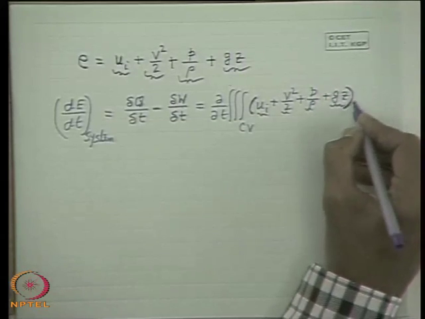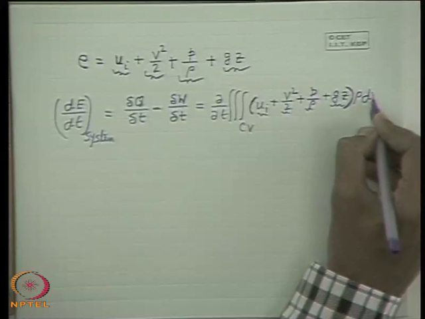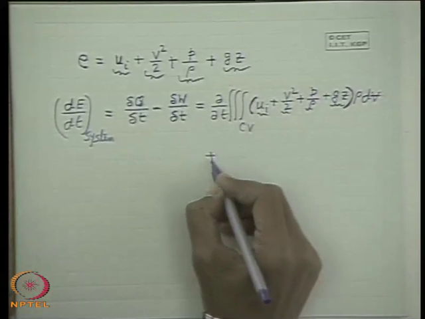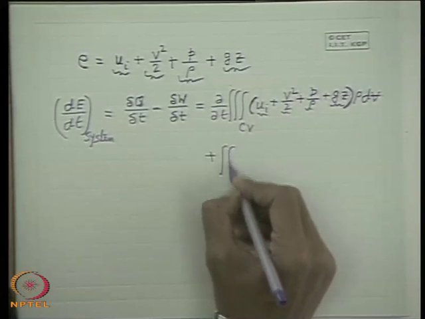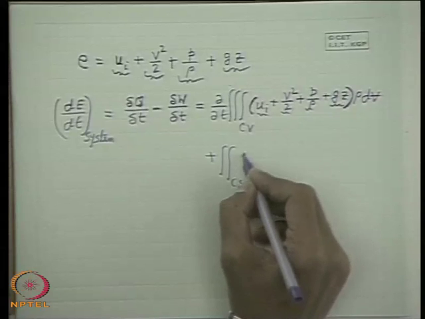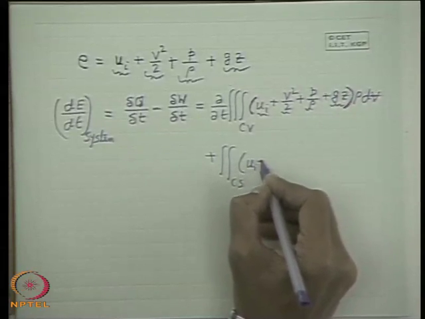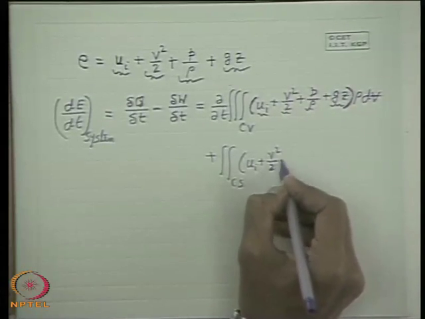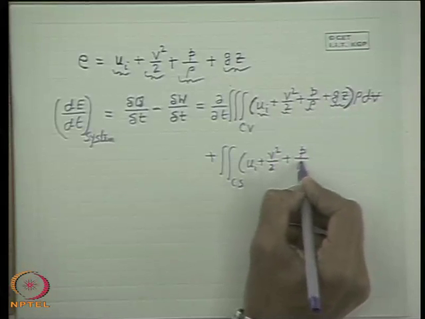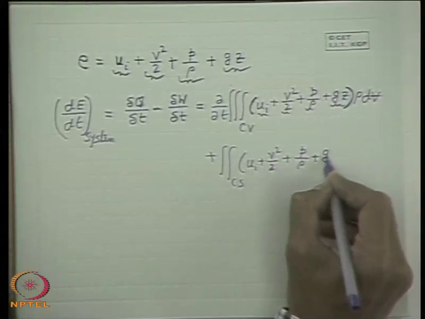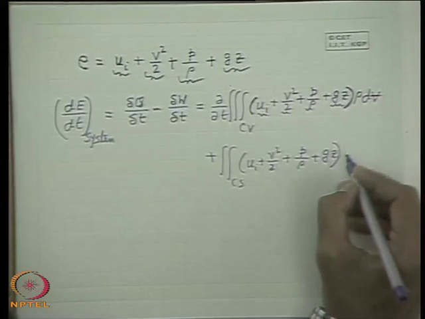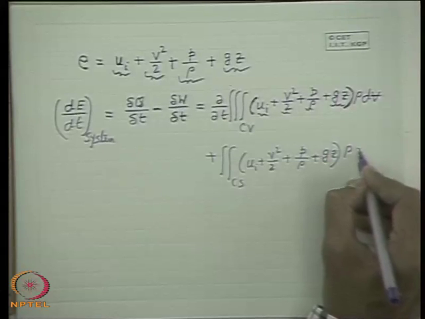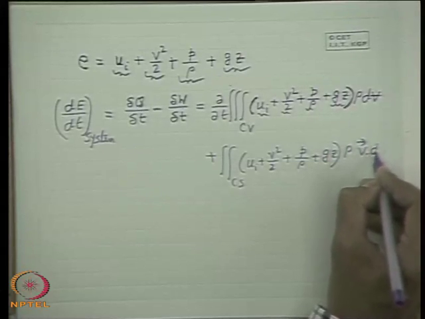So this times rho dV, plus the net rate of efflux over the control surface: similarly, this will be E plus P by rho plus Gz, times rho V dot dA.